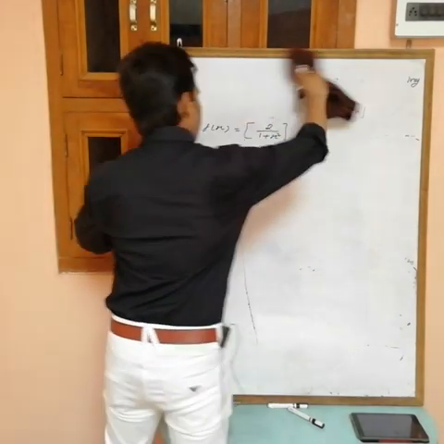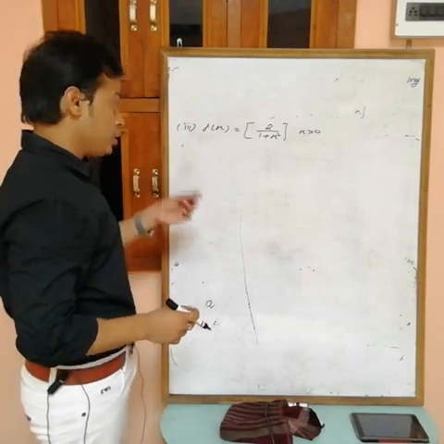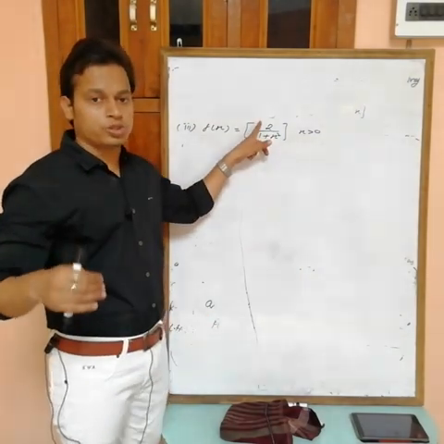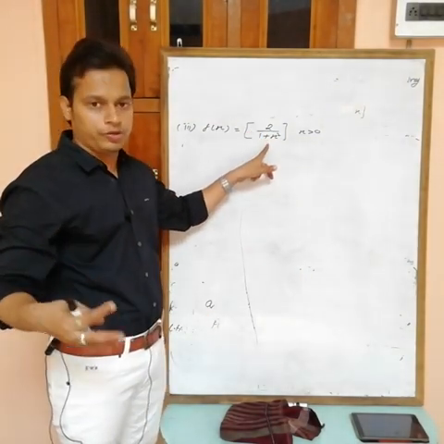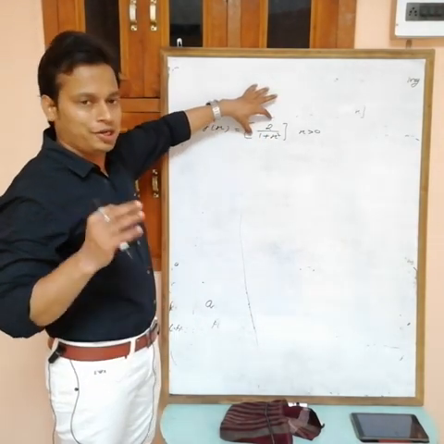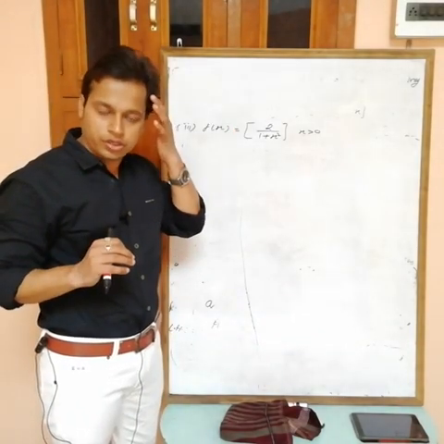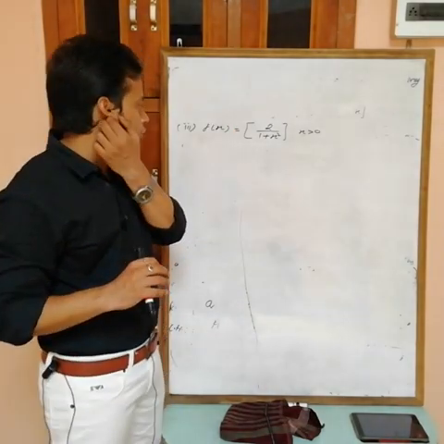Third one is f(x) = greatest integer of 2/(1 + x²). Again this is continuous: 2 is a constant function, continuous; the polynomial is continuous. Continuous by continuous, the total is continuous. So this is a completely continuous function, and because of this there is no possible point of discontinuity.